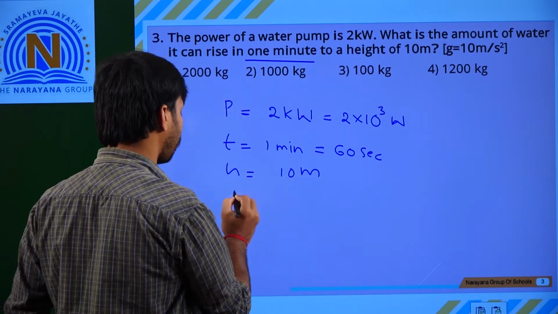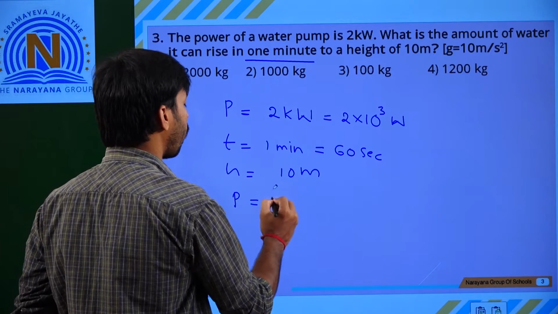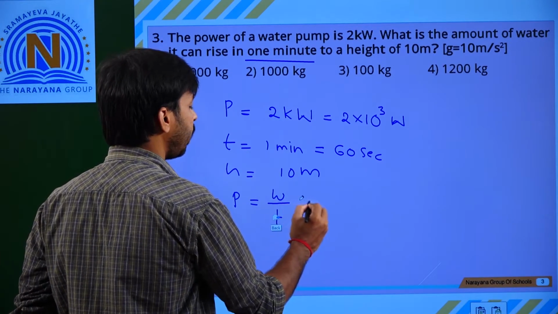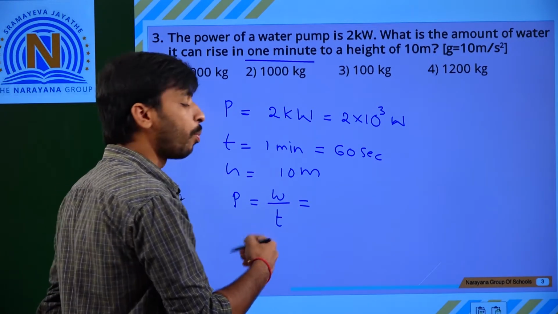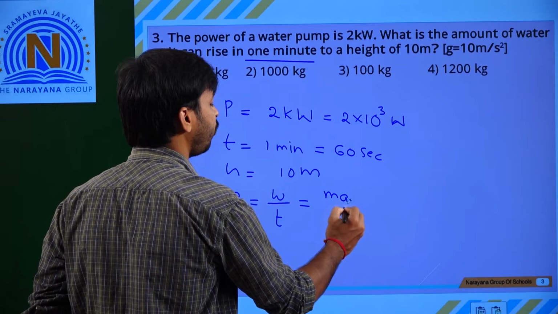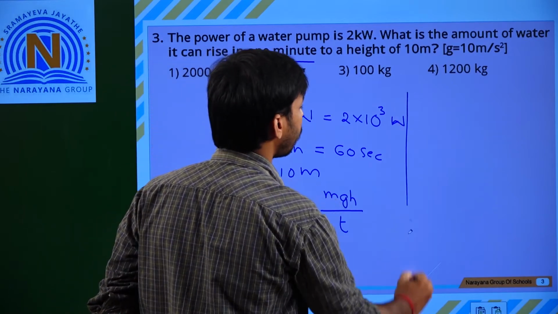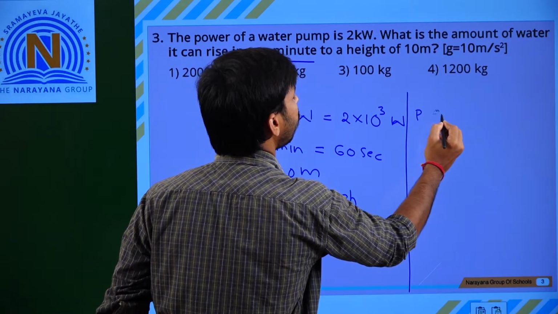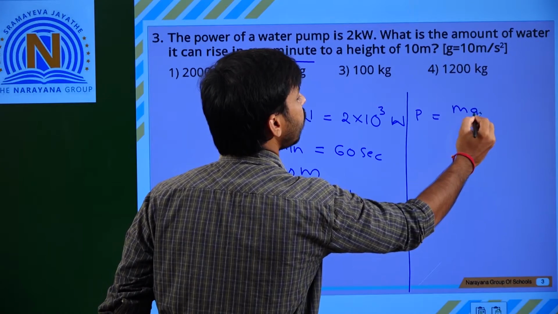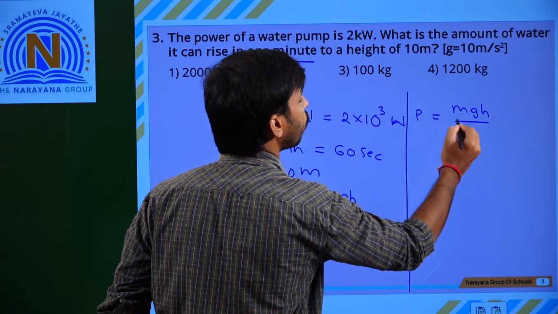Already we know that power is equal to work by time. Work is in the form of potential energy, so power is equal to mgH by T. We need to find m.